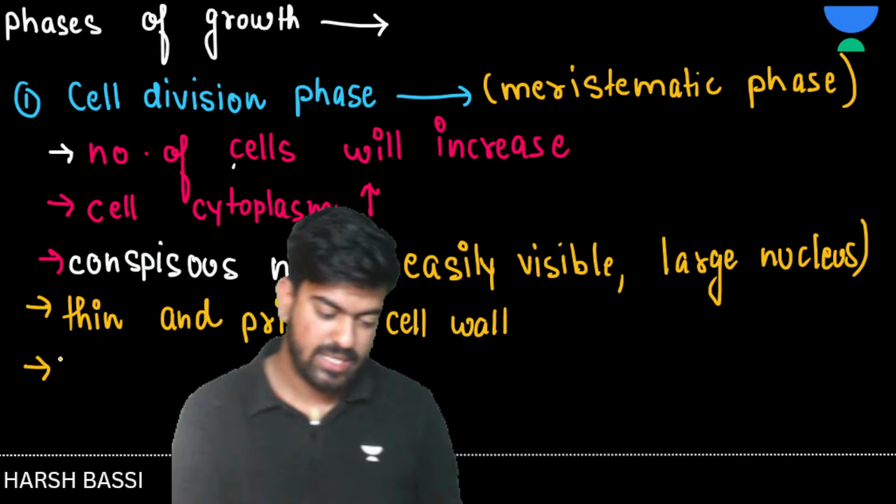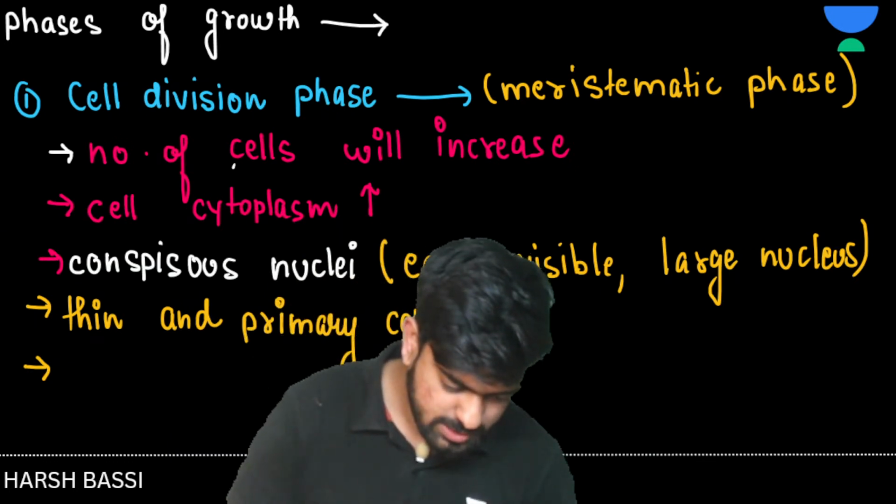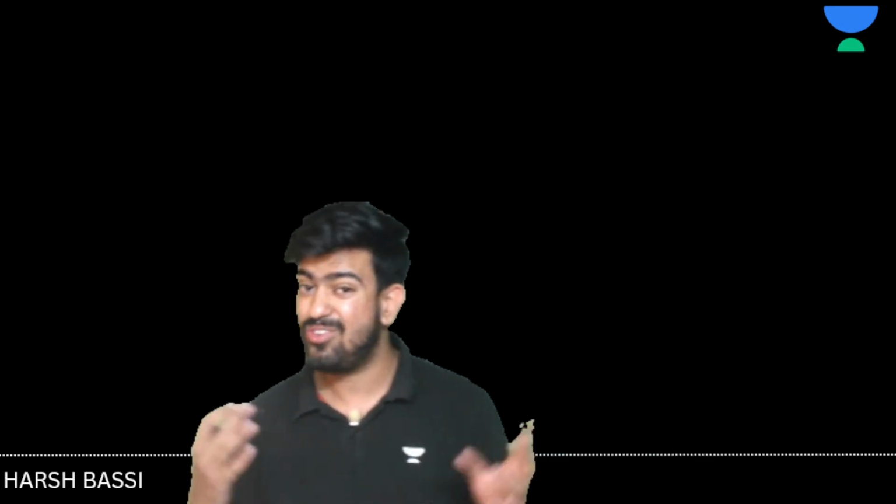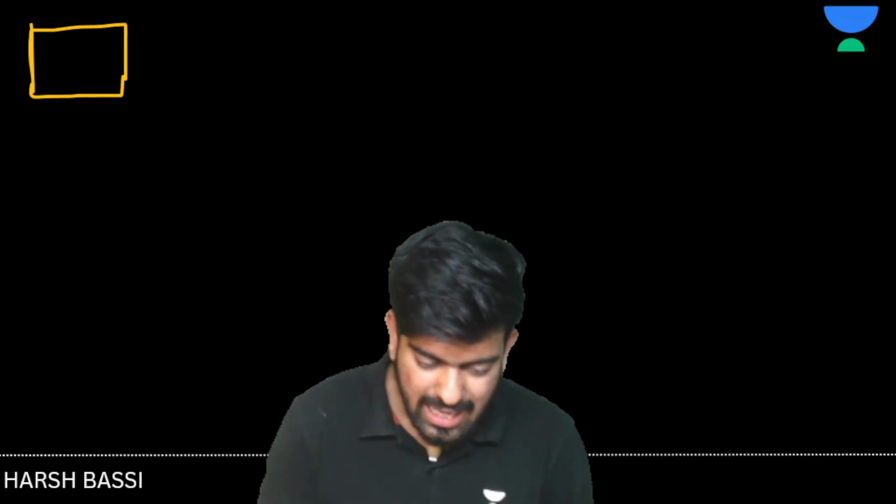Here there is one term which is known as plasmodesmatal connection. So what is plasmodesmatal connection? Let's suppose this is a cell, a plant cell I should say, and the outer one is the cell wall and the inner one is the cell membrane. There is another cell similar to this.